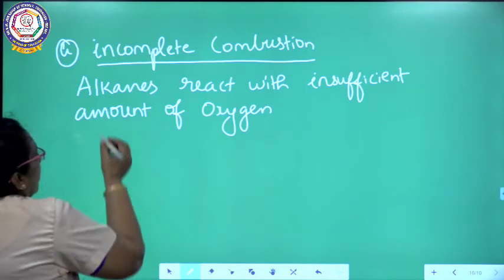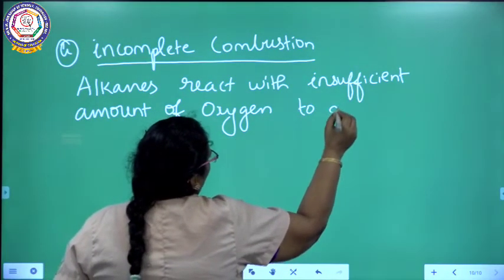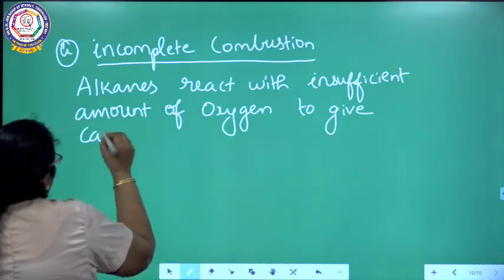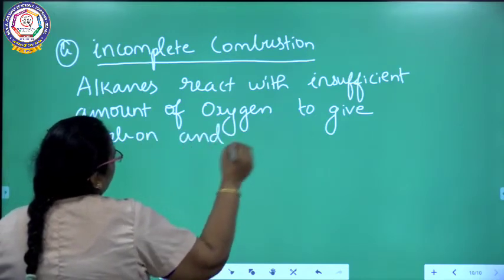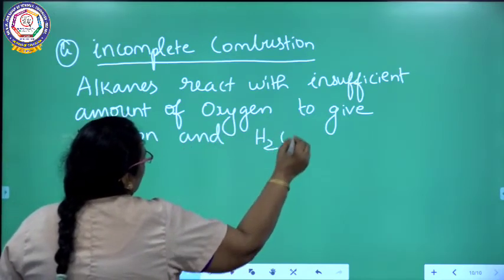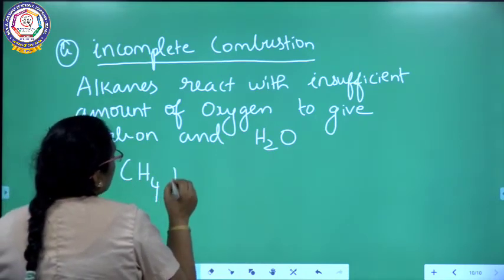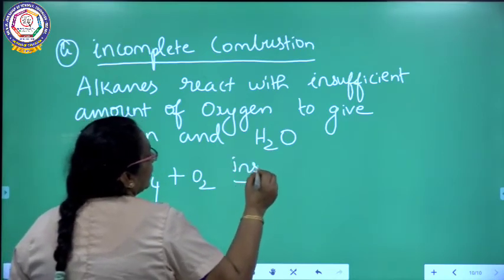Alkanes react with an insufficient supply of oxygen to give carbon and H2O. For example, methane undergoes oxidation with an insufficient supply.